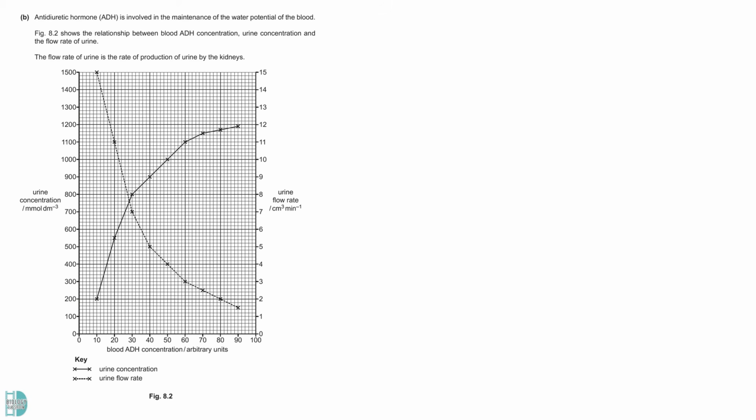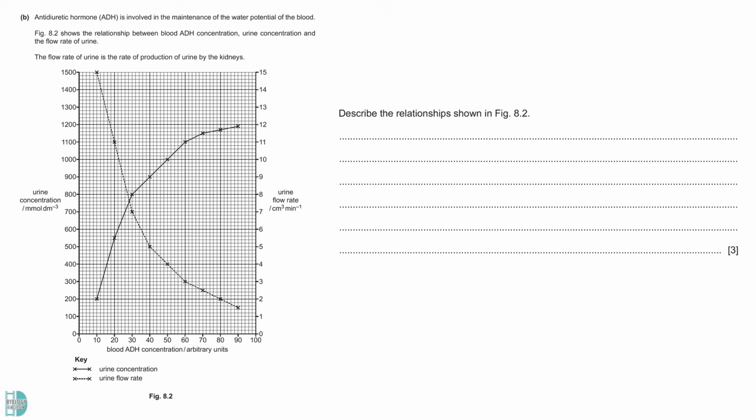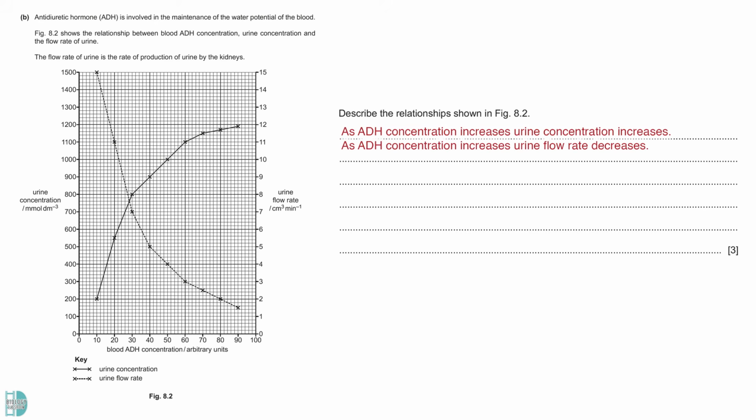B shows the relationship between blood ADH concentration, urine concentration, and the flow rate of urine. You are asked to describe the relationship shown in figure 8.2. Firstly, give the general statements describing how ADH concentrations affect the two variables on the y-axis. One of them increases and the other decreases as ADH concentration increases. The two lines also show that urine concentration increases as the urine flow rate decreases.